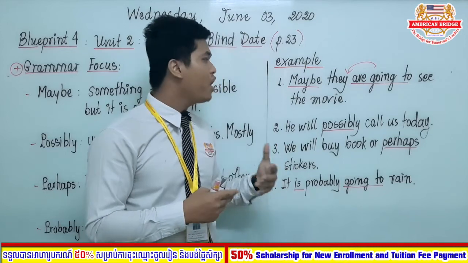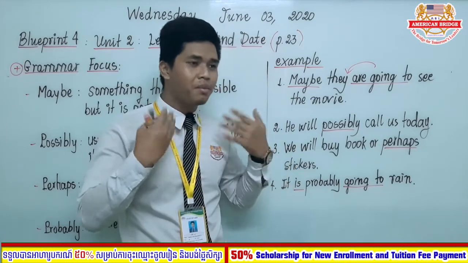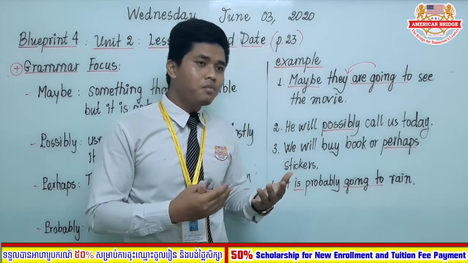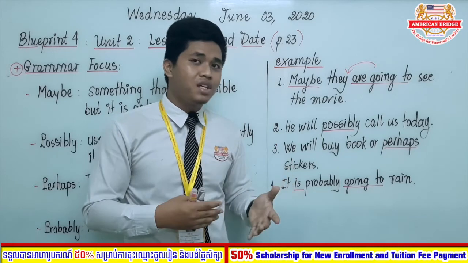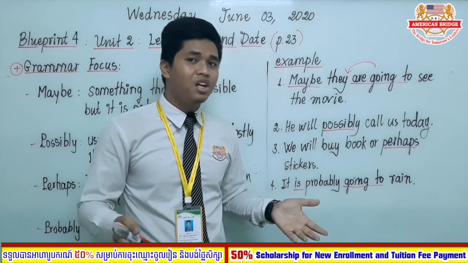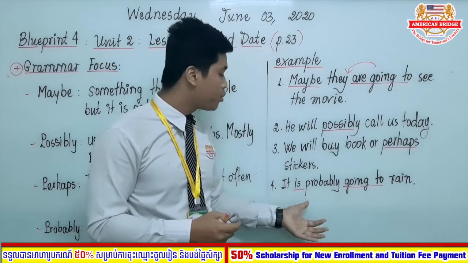For example, if you are not sure of something, you just make up your prediction. Let's say in 2050, we are probably living in space. So you are sure because we use the word probably.